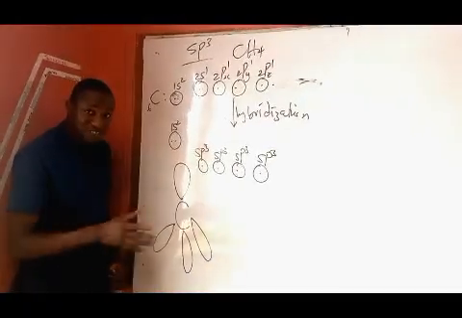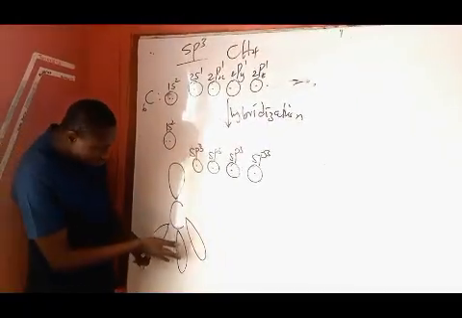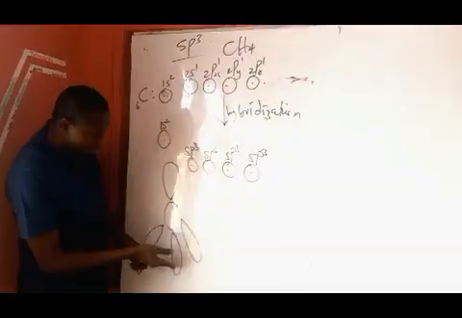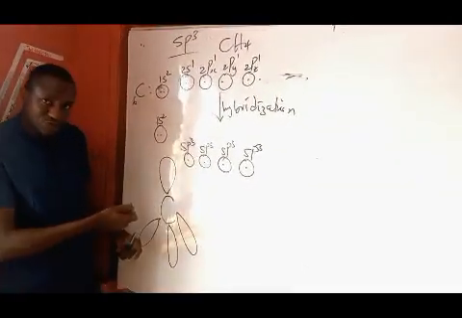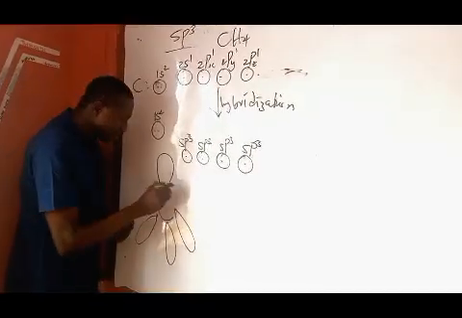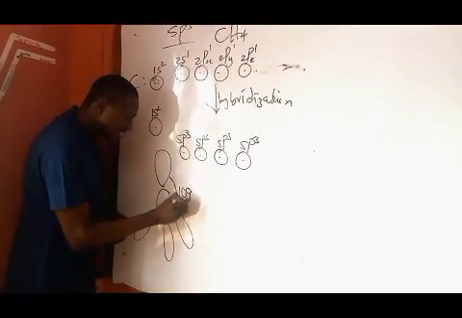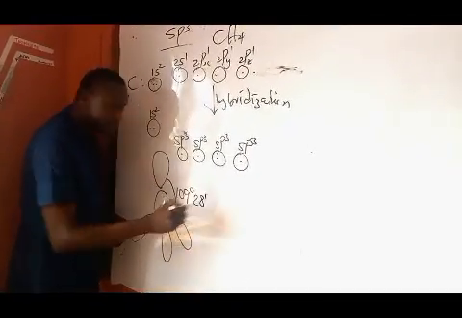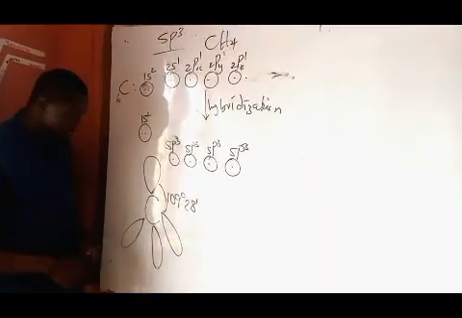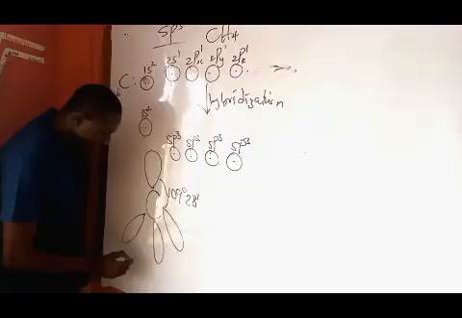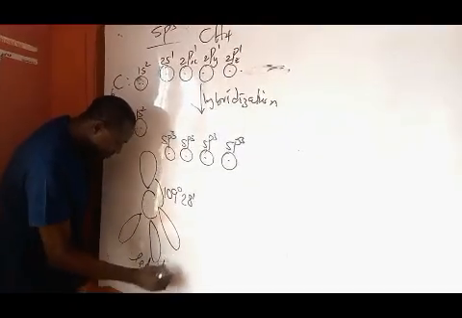The actual shape in three dimensions is that some hybrid orbitals protrude inward, while others protrude outward, so that the bond angle is 109 degrees 28 minutes, which is approximately 109.5 degrees, while the shape is called tetrahedral.